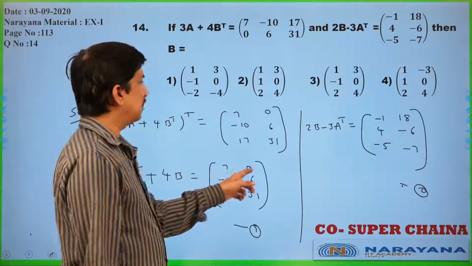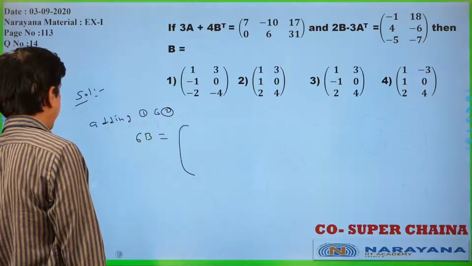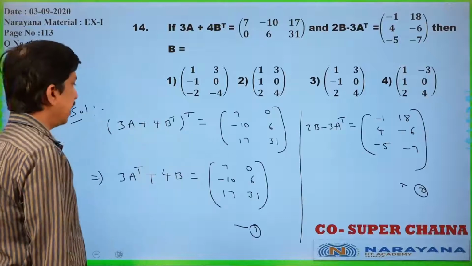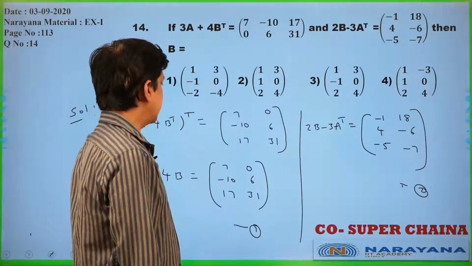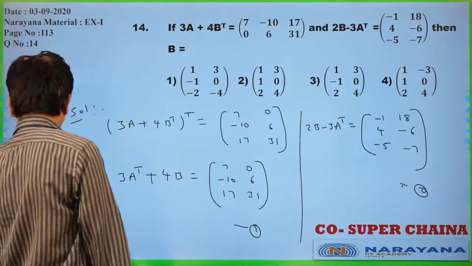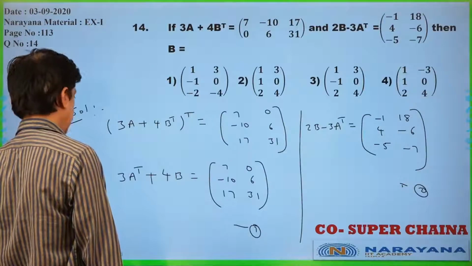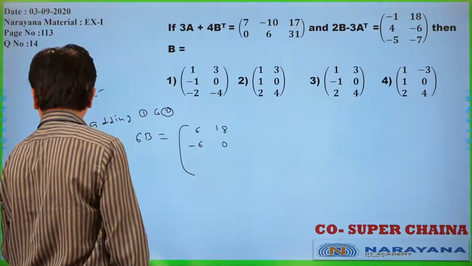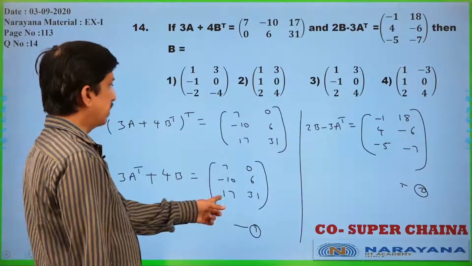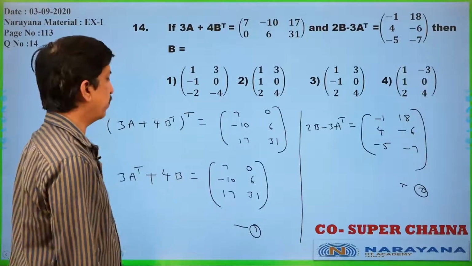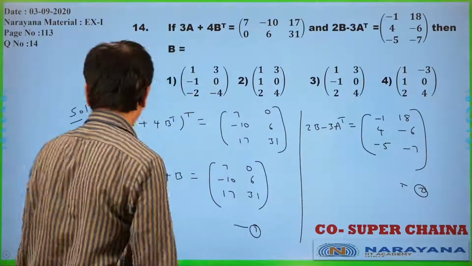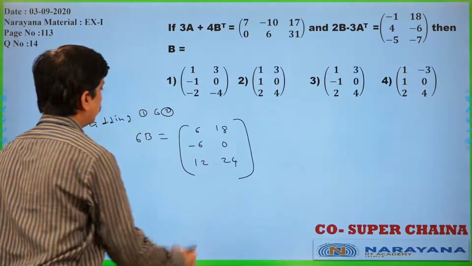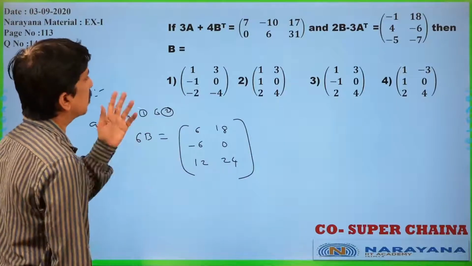7 minus 1, 6, 0 plus 18, 18. 6, 18 is the first row, is it clear? Next, second row, minus 10 plus 4, minus 6, 6 minus 6, 0 only. So minus 6, 0 you will get, is it clear? Next, 17 minus 5, 12, 31 minus 7, 24. 12, 24 you will get.